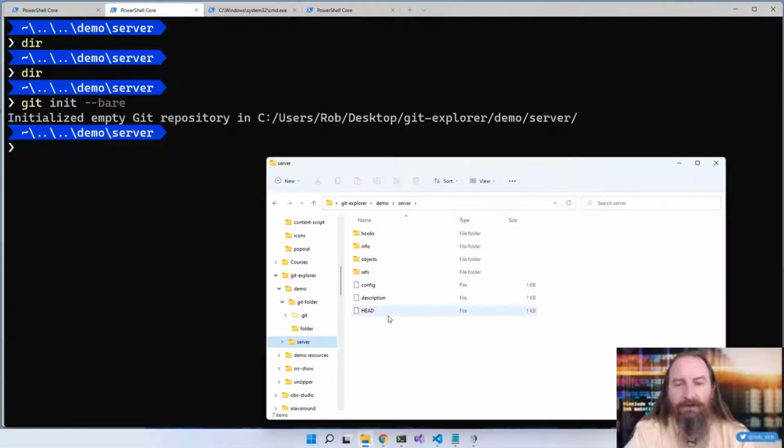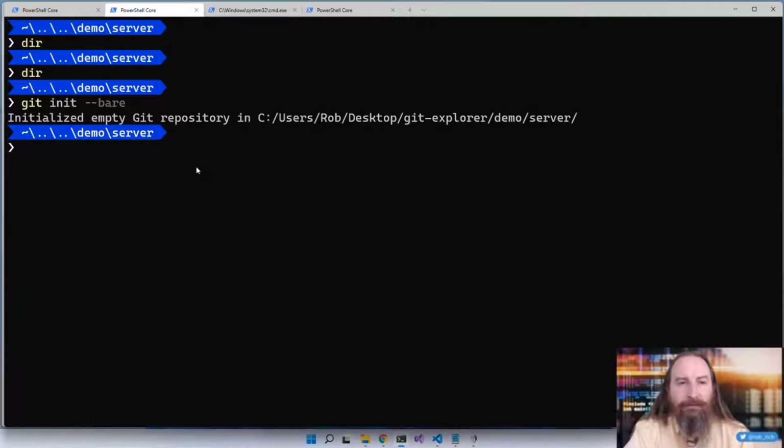We see all of the contents like we had, but we don't have a .git folder. Thus, we don't have a working directory. This is perfect for servers. So on the server, I don't need a working directory. I don't want to check out anything on the server. I just want to have all the Git content. Therefore, I have the server.